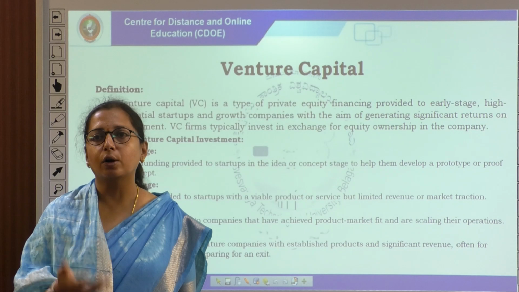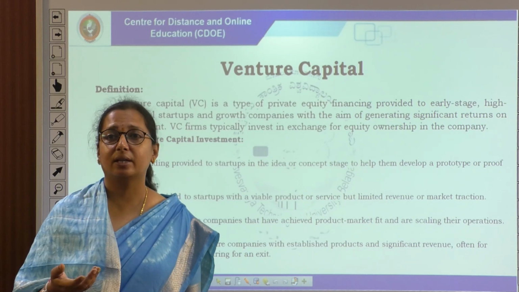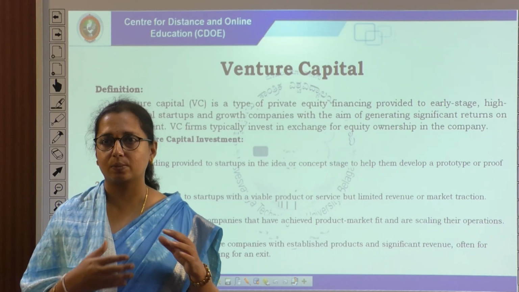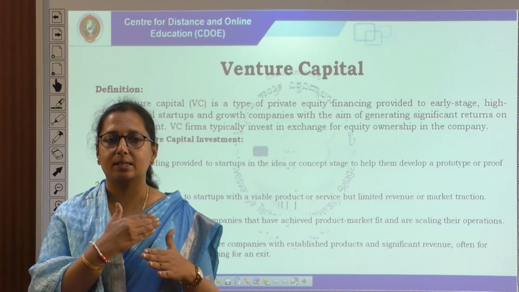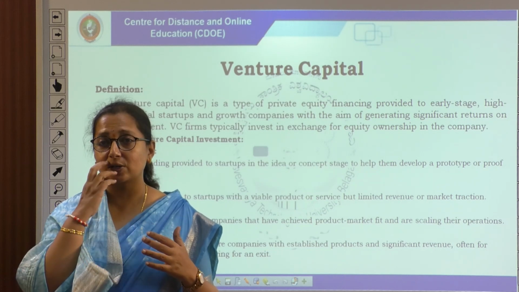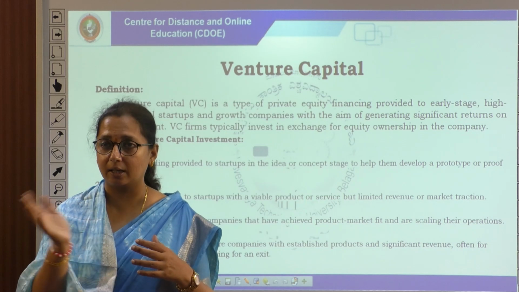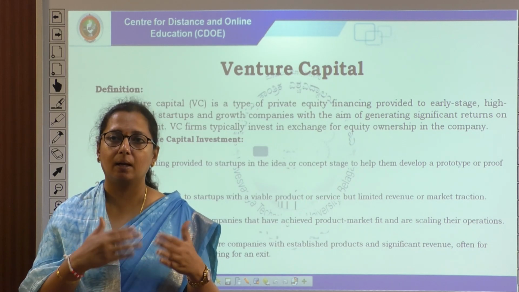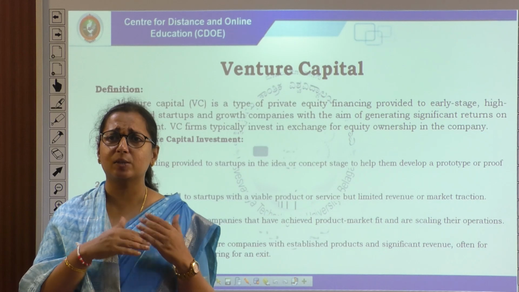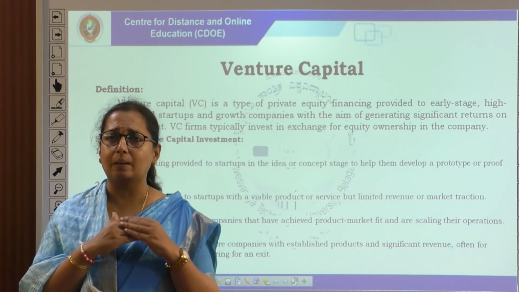Initially, venture capital will support at all the stages, first at the seed stage, at the early stage, and then the expansion stage, where the concept has been implemented and the investment has been done, and it will be capital which has been invested in a startup company.